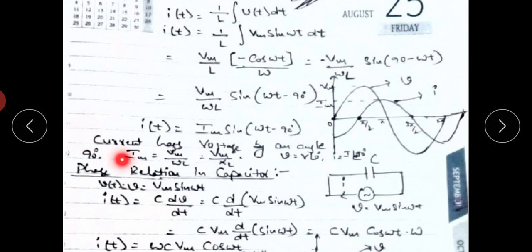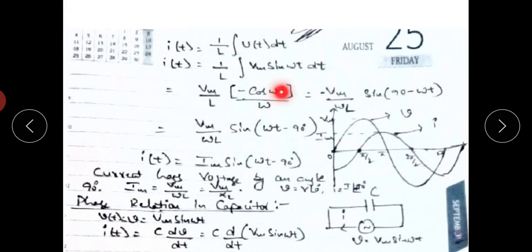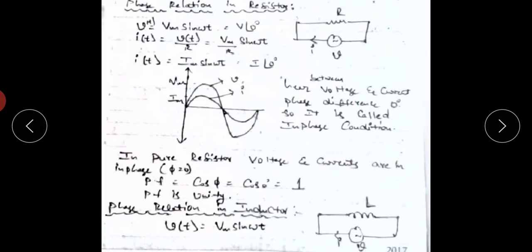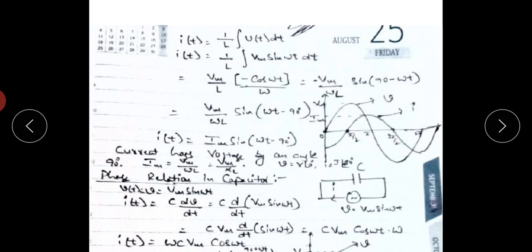Here Im equals Vm by omega L, or Vm by XL. Here the I of t phase value equals minus 90 degrees. So the V of t phase value: V of t equals Vm sin omega t, or Vm sin omega t minus 0 degrees. So the V phase value equals 0, and the I phase value equals minus 90 degrees. First, this is the voltage waveform, V equals Vm sin omega t.